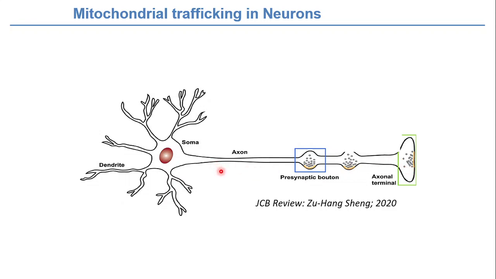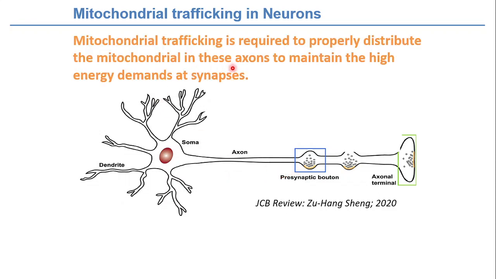Now what we do: we need to equally distribute the mitochondria from this place to this place, and that is happening by the process called mitochondrial trafficking in neurons. As I already said, that trafficking is required to properly distribute mitochondria in these axons, to maintain the high energy demands, right? So these are the high energy demanding regions, be it the presynaptic terminal or the axonal terminal.